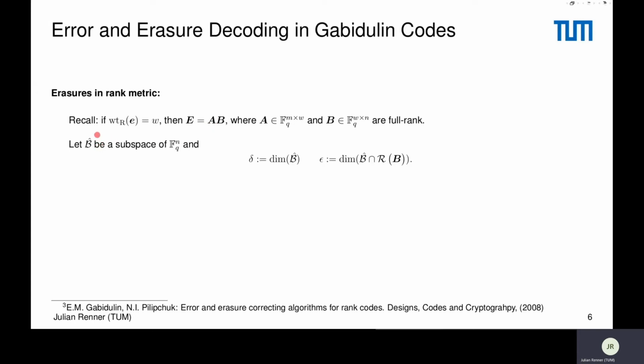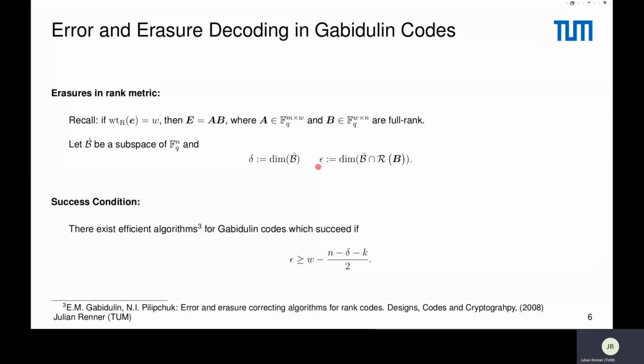Furthermore, assume that you're given a subspace B hat of F_q^n of length n. We denote the dimension of this given subspace B hat with delta, and the dimension of the intersection of B hat and the row space of this matrix B as epsilon.